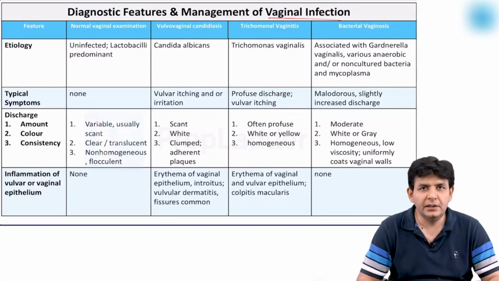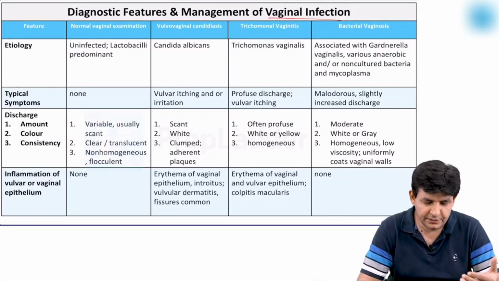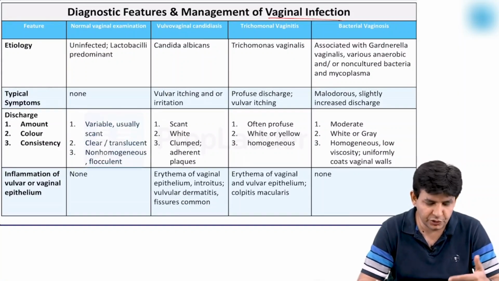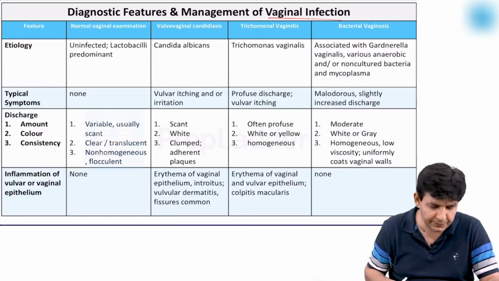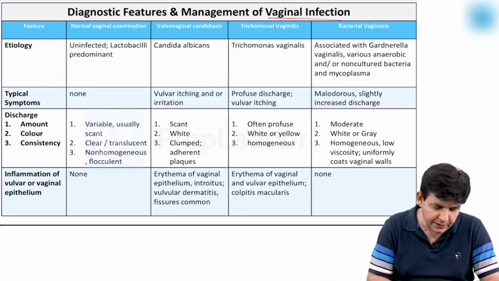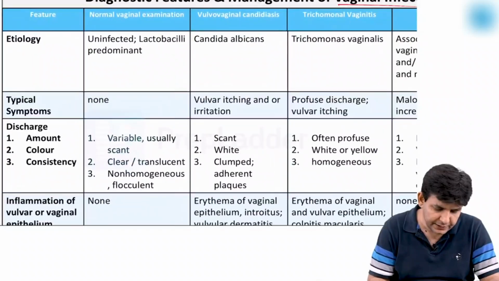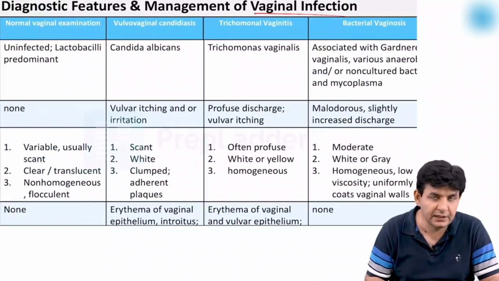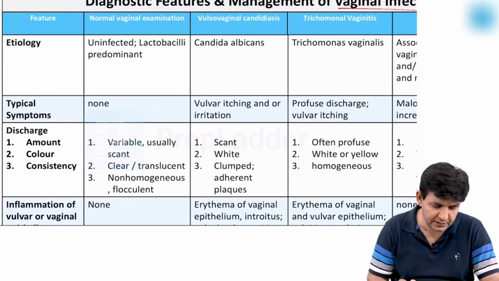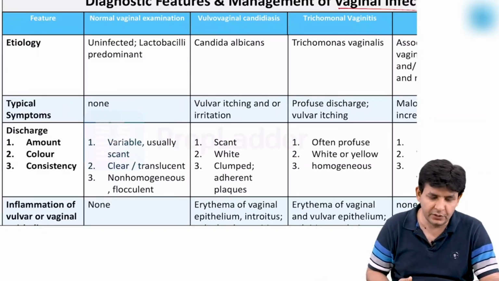Now, if that particular thing comes about regarding vaginal discharge, any sort of question can come. So you should know this particular table for the comparison of the important ones. First of all, we'll discuss the normal ones, then the Candida, then the Trichomonas, and the last one is bacterial vaginosis. So let's discuss it one point by point.